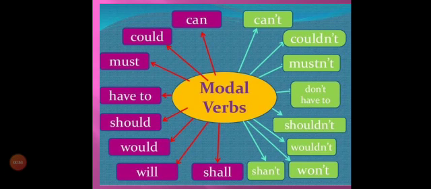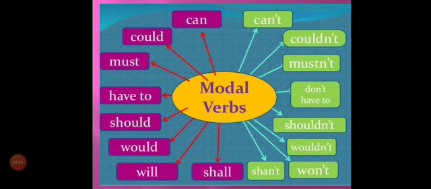Whereas in the purple ones, these are the modal verbs which show obligation, permission, ability. For example, can: I can write Urdu. It shows ability, whereas could shows possibility, must is obligation, have to is also obligation, should is obligation, would is possibility, will is possibility. That is all called modal verbs.